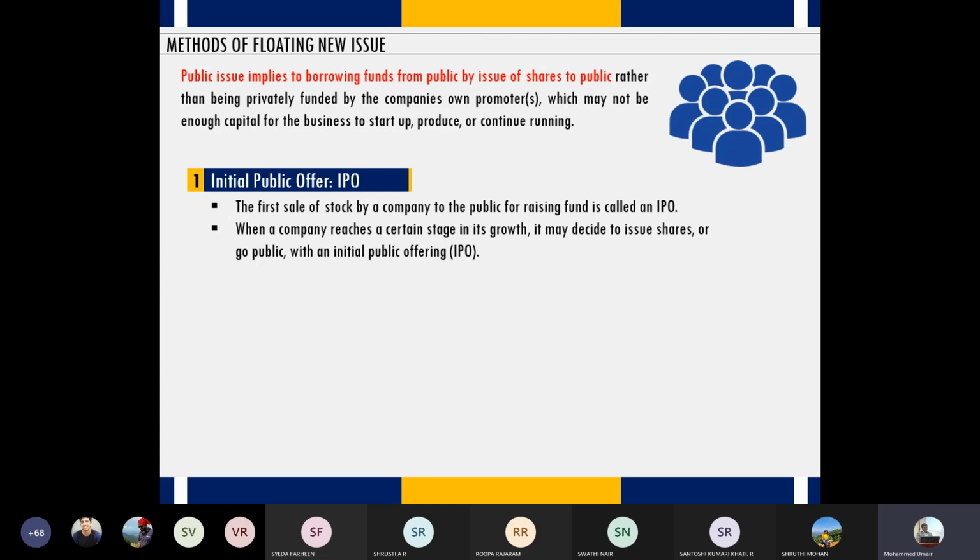Generally, companies at a certain stage in their existence have to become a public limited company by issuing shares, because all the funding cannot be done by the promoters, and you cannot borrow a huge amount of money through debt, because that is quite expensive.